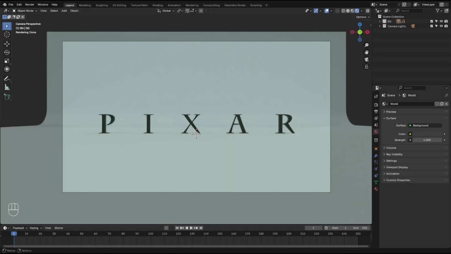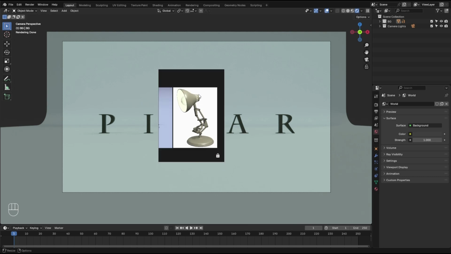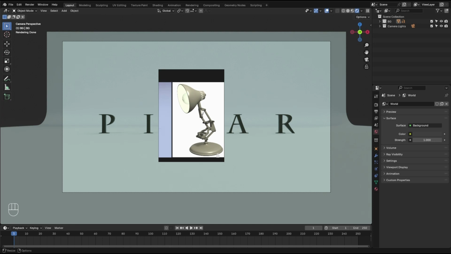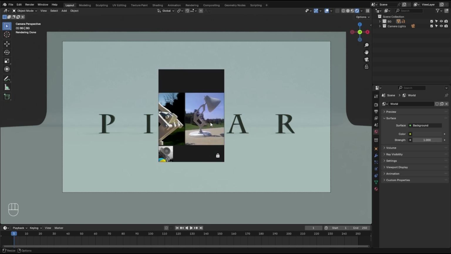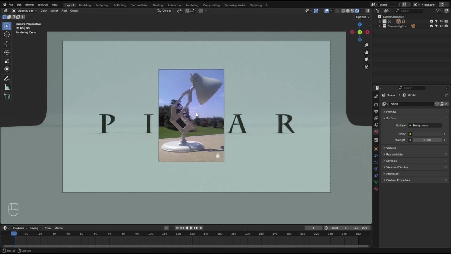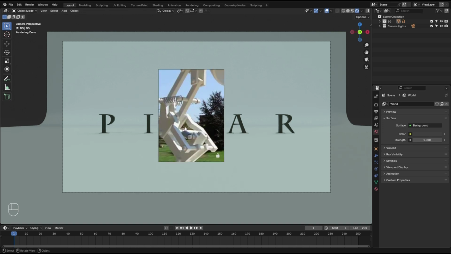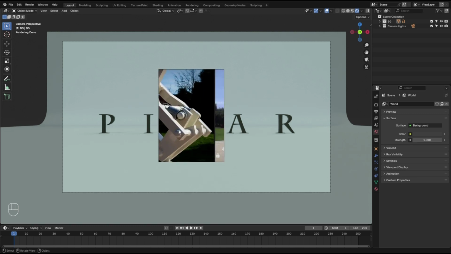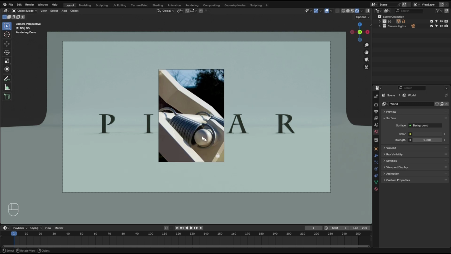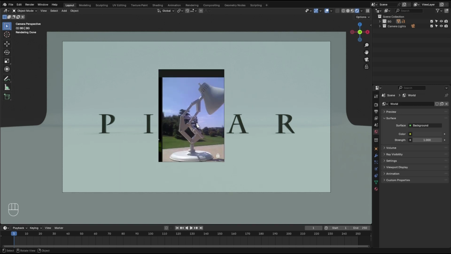Right, it's time to make this dude right here. Not sure this one is the actual lamp or not, but it's close enough. I'm gonna take a look at this one as well, the actual Disney statue thingy right here. I have several angles. This one is useful. So I'm gonna keep my eye on this one specifically for the springs. It's a good looking spring right there.